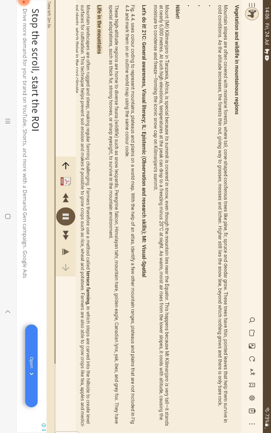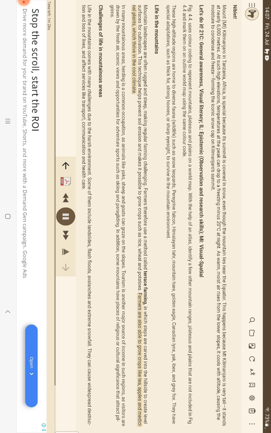Life in the mountains. Mountain landscapes are often rugged and steep, making regular farming challenging. Farmers therefore use a method called terrace farming, in which steps are carved into the hillside to create level surfaces for cultivation. This technique helps prevent soil erosion and makes it possible to grow crops such as rice, wheat and potatoes. Farmers are also able to grow crops like tea, apples and medicinal plants, which thrive in the cool climate.